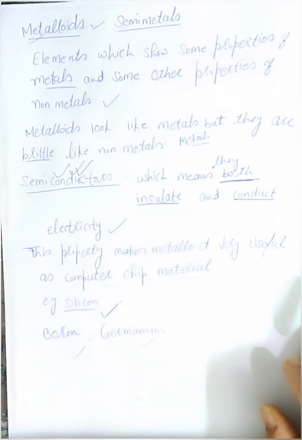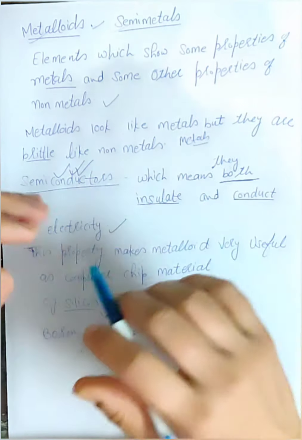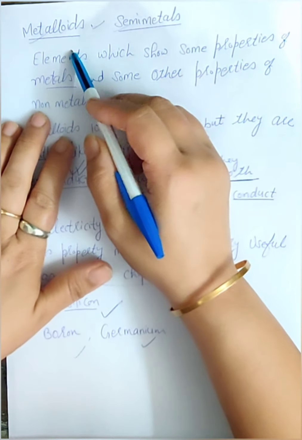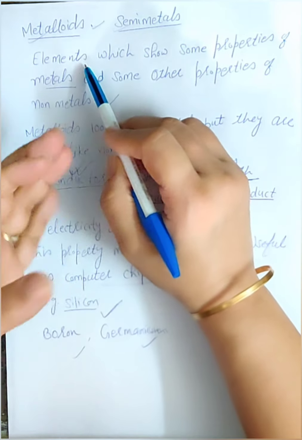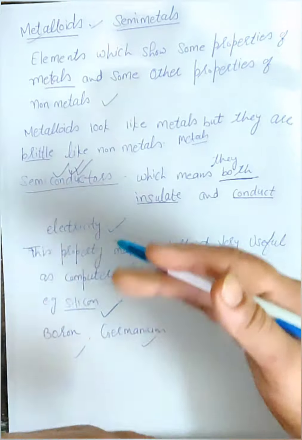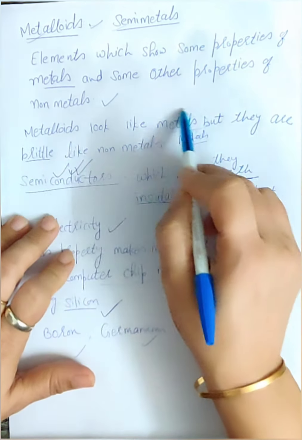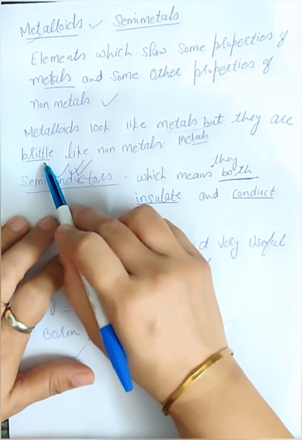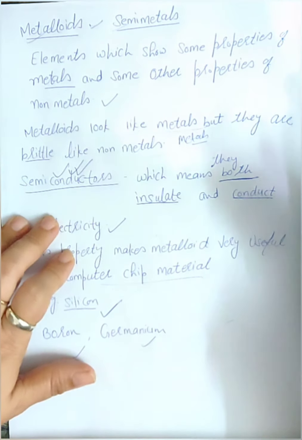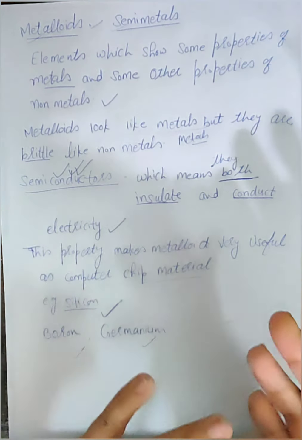Now the next is the metalloid. Metalloid means semi-metal, something in between metals and non-metals. Metalloids have some properties of metals and some properties of non-metals. They lie in between metals and non-metals. Metalloids look like metals, but they are brittle like non-metals. They do not behave fully like metals or non-metals. They show some properties of metals and some properties of non-metals.